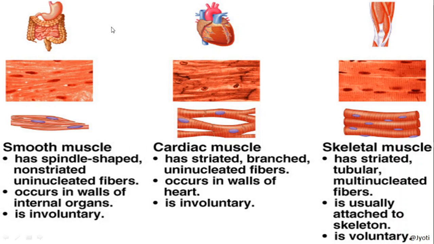You cannot see the light and dark bands in that. So I am showing you with the help of this cursor. There are no light and dark bands, and they are combined together to form a bundle. Okay, and they are involuntary in action. But in case of the skeletal muscle, which I have already discussed, you can see the striations are there. You can see the transverse lines in these muscles. That is the difference between smooth muscle and the skeletal muscle.